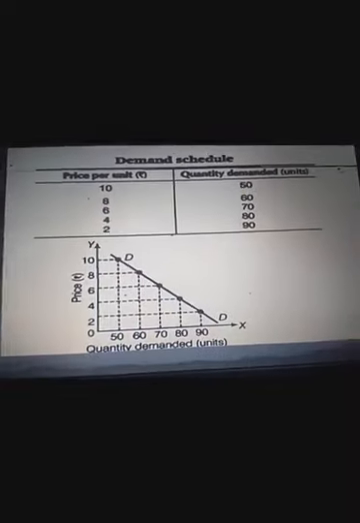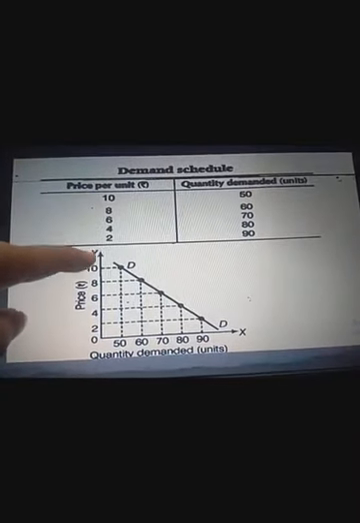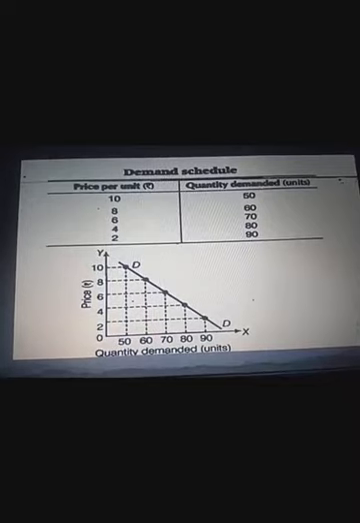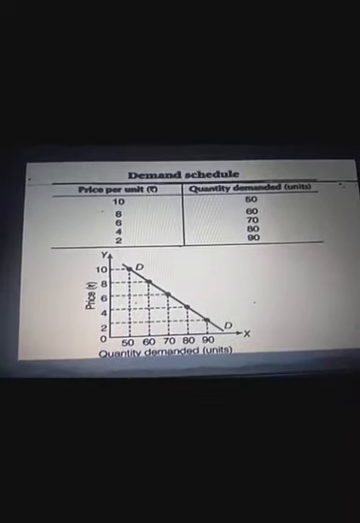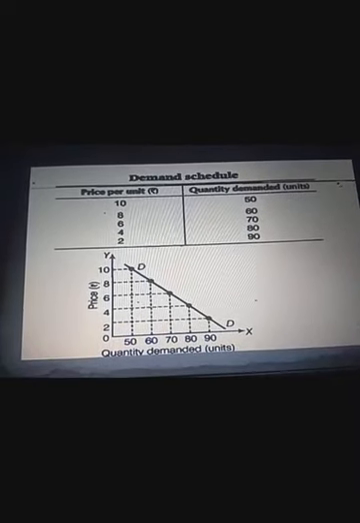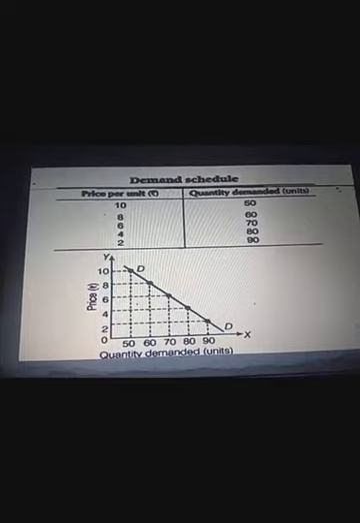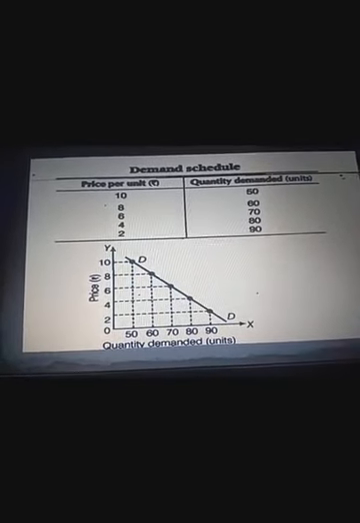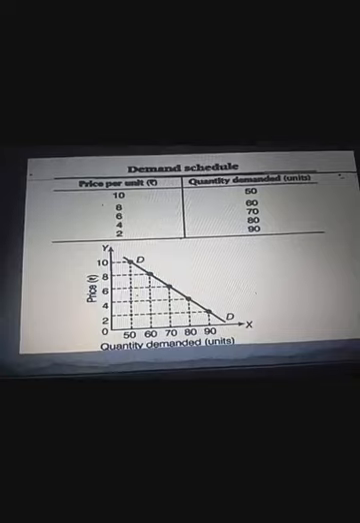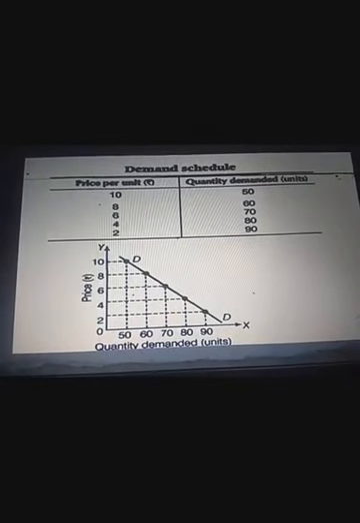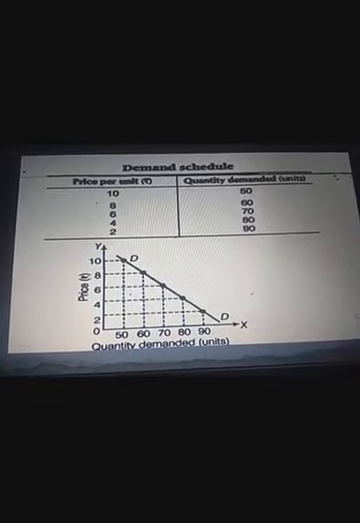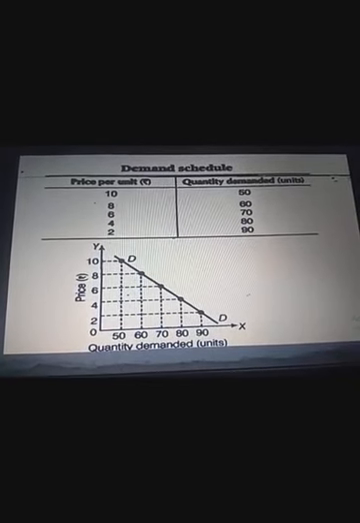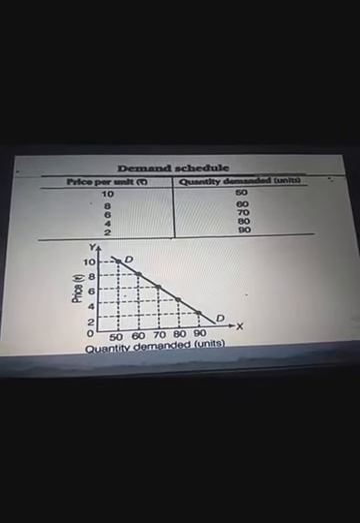So what do we see, children? Price per unit and quantity demanded in units are given in the schedule. As you can see, as the price is falling, there is a rise in the quantity demanded. When the price was 10, the quantity demanded was 50 units. When the price has fallen to 8, it is 60 units. When the price is 6, 70 units, 4, 80 units, and 2, 90 units. That means every time the price falls, the quantity demanded rises. So price and demand establish an inverse relationship.